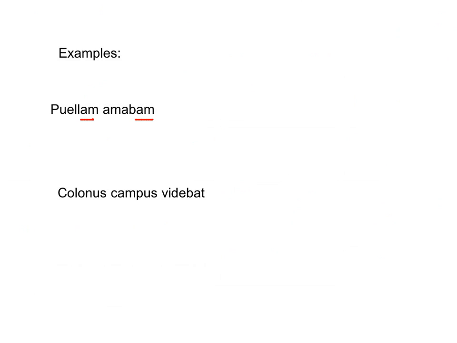And if you recall, also first declension nouns, AE, AE, etc., that has an am ending in the accusative. So we have to look at puelam as our accusative noun. And if it's accusative, it means it's the direct object. And amabam is going to be our verb. And again, take a look at that BA there.